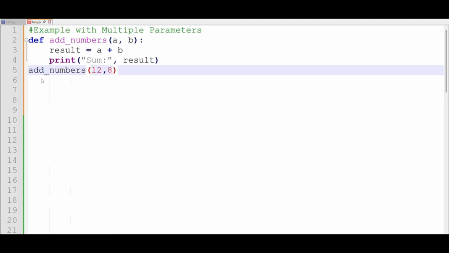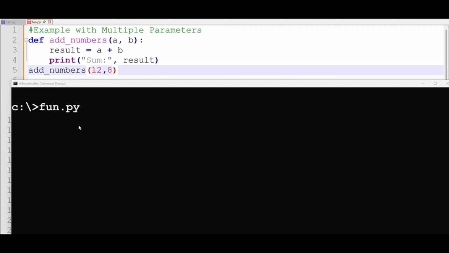In this example, we call the function and pass two values. For A we pass a value of 12, and for B we pass a value of 8. When we run our code, our output for the sum, the result where we assigned the sum of A and B, is 20.